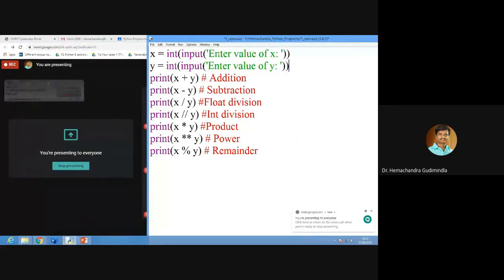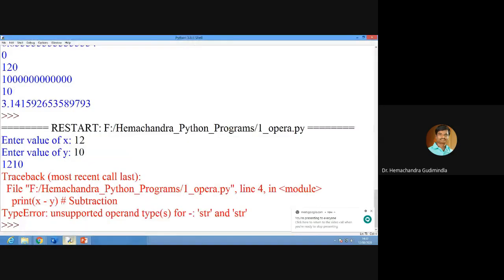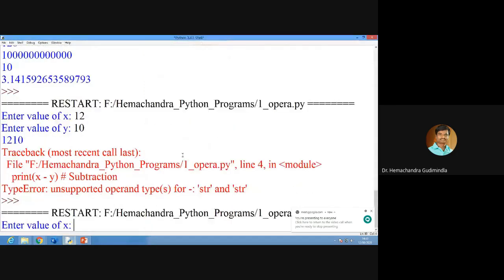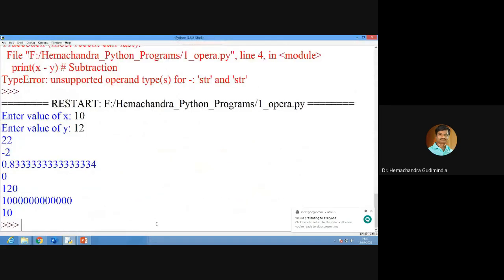Now it is taking a string, because whatever we are giving here is a string. We have to convert that string into an integer. Now it will run. Now the x value is 10, the y value is 12. See the values: 22, minus 2, and so on.